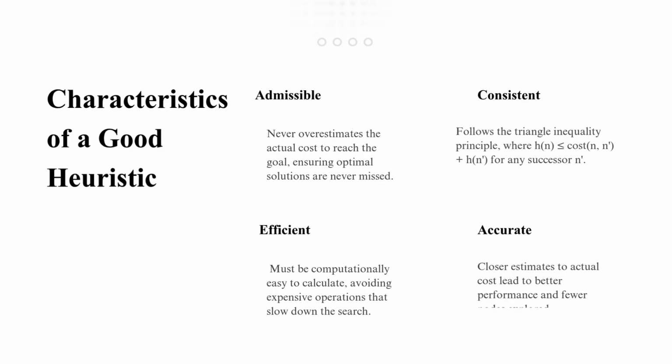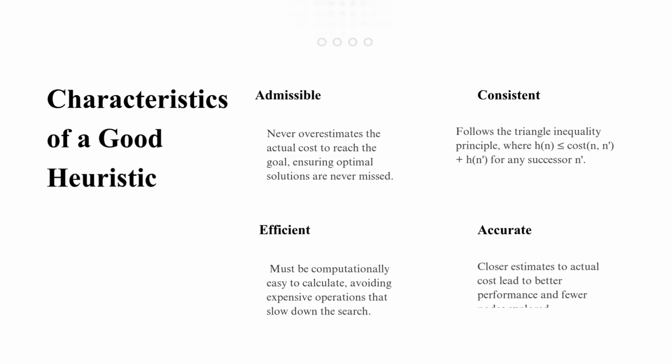Now that we understand why heuristics are useful, let us discuss what makes a heuristic function good and reliable. A good heuristic function should possess certain important characteristics to ensure efficient and optimal search. The first characteristic is admissibility. An admissible heuristic never overestimates the actual cost to reach the goal. This property is very important because it guarantees that algorithms like A-star can still find the optimal solution.